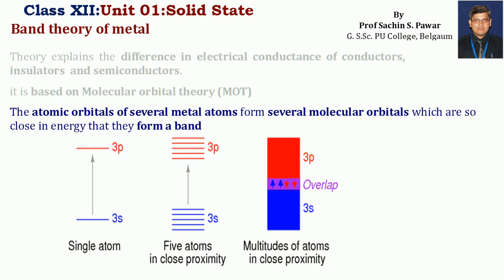And now these 3s molecular orbitals, they are of equal energy, and hence they mix up together to form a band. I have shown this by a blue colored band. Similarly, a red colored band of 3p is formed by the combination of 3p molecular orbitals.